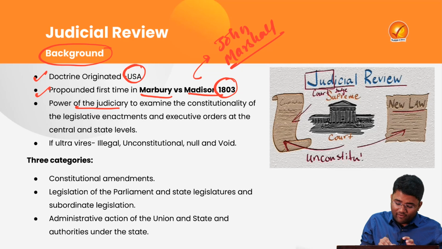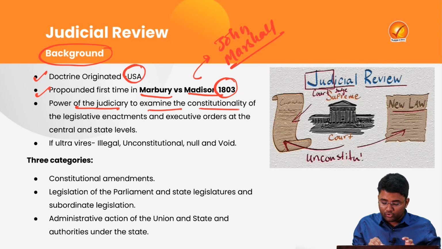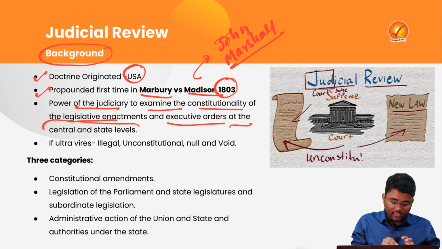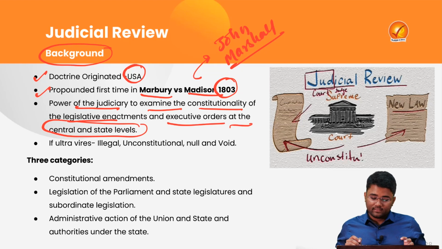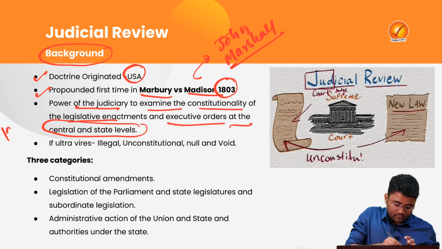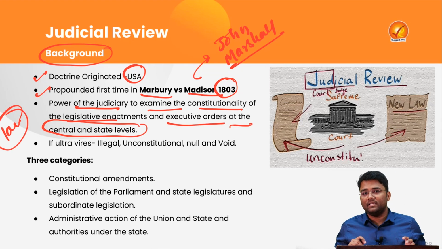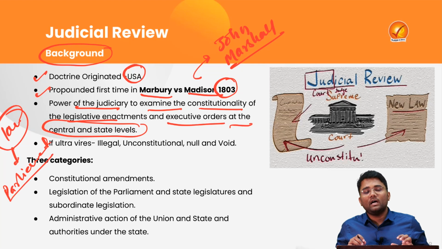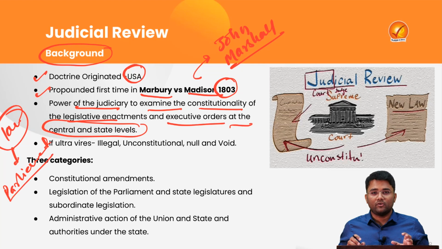It is the power of the judiciary to examine the constitutionality of legislative enactments or executive orders at the central and state levels. For example, there was a law that was passed by the parliament. The judiciary can check whether this law is in sync with the rest of the constitutional provisions or not.